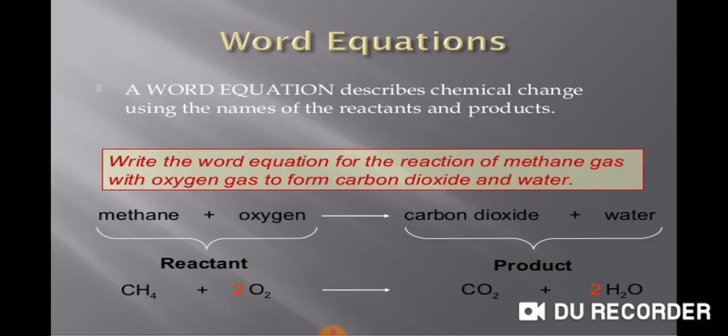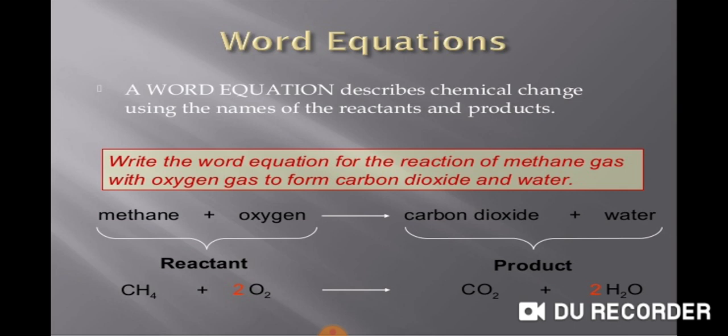Now, word equation. What is a word equation? An equation that describes the names of the reactants. Whereas in a chemical equation, there are two sides. The left one is known as the reactant side, the right side is known as the products side. The reactants are those materials which react with each other and form something.